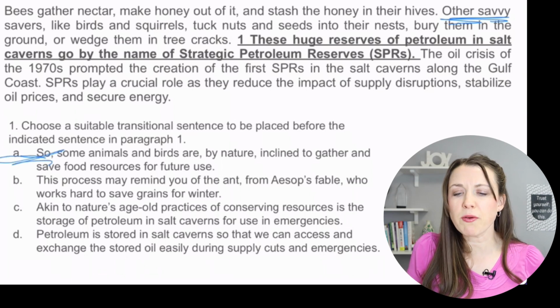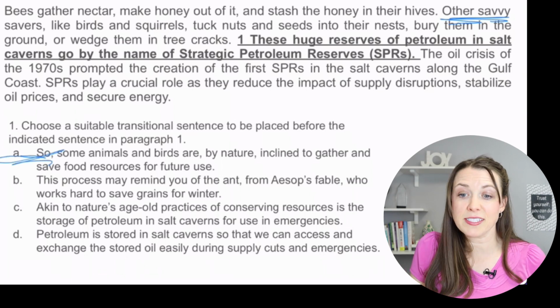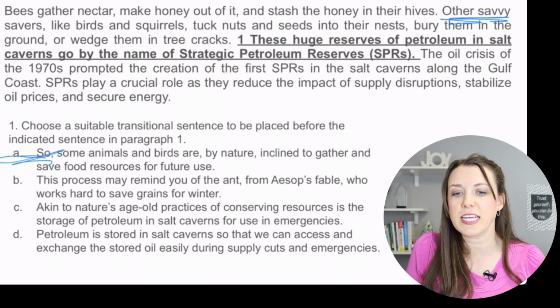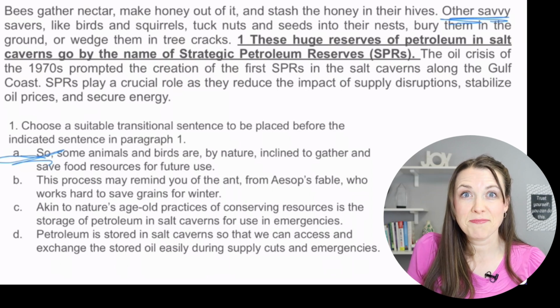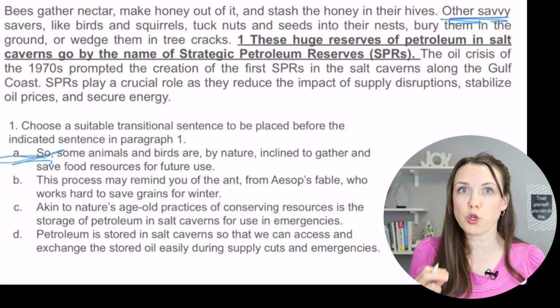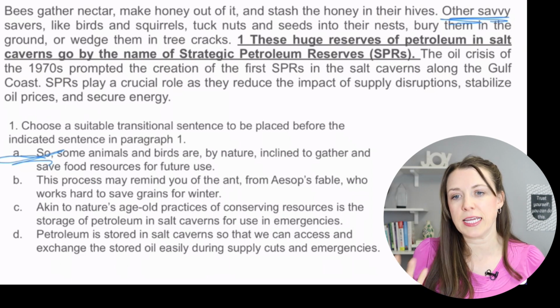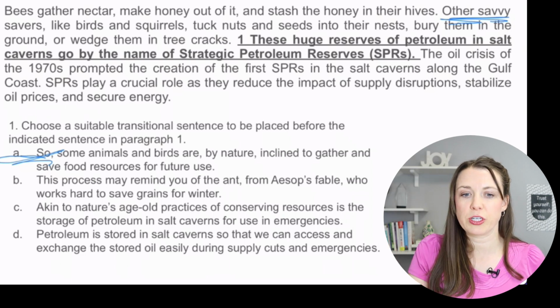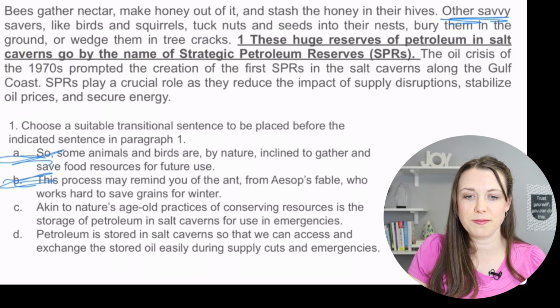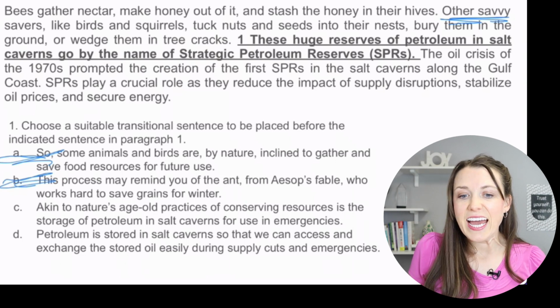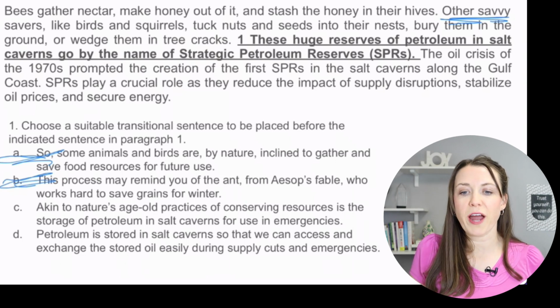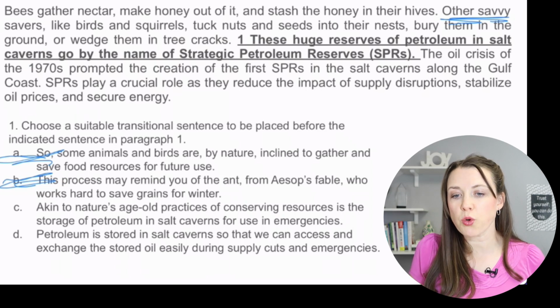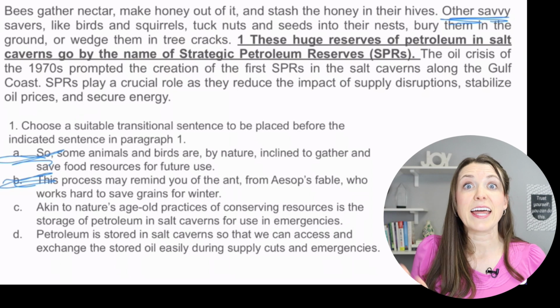B: "This process may remind you of the ant from Aesop's fable, who works hard to save grains for winter." Again, that's a great story, but it doesn't really tie us into the petroleum reserves. It's not a good transition. C: "Akin to nature's age-old practices of conserving resources is the storage of petroleum in salt caverns for use in emergencies." There we go.